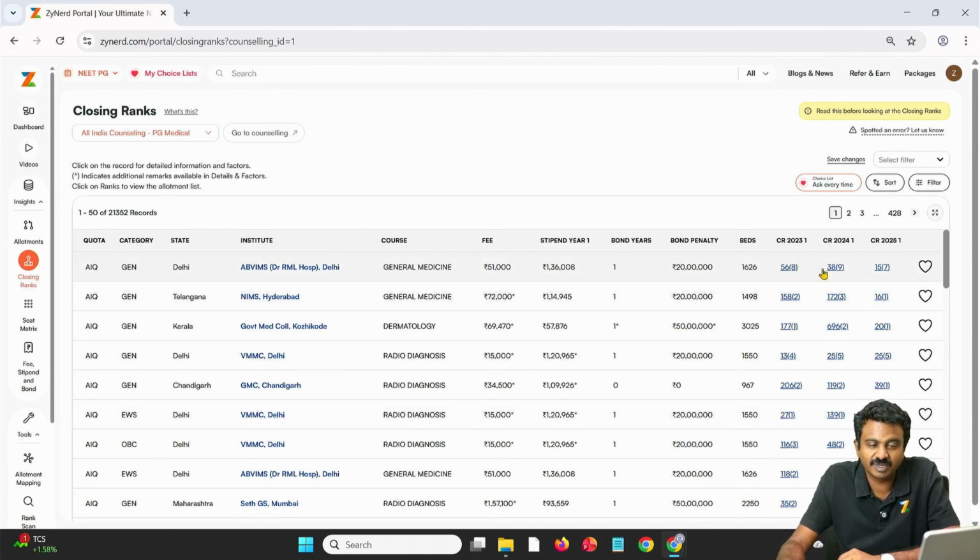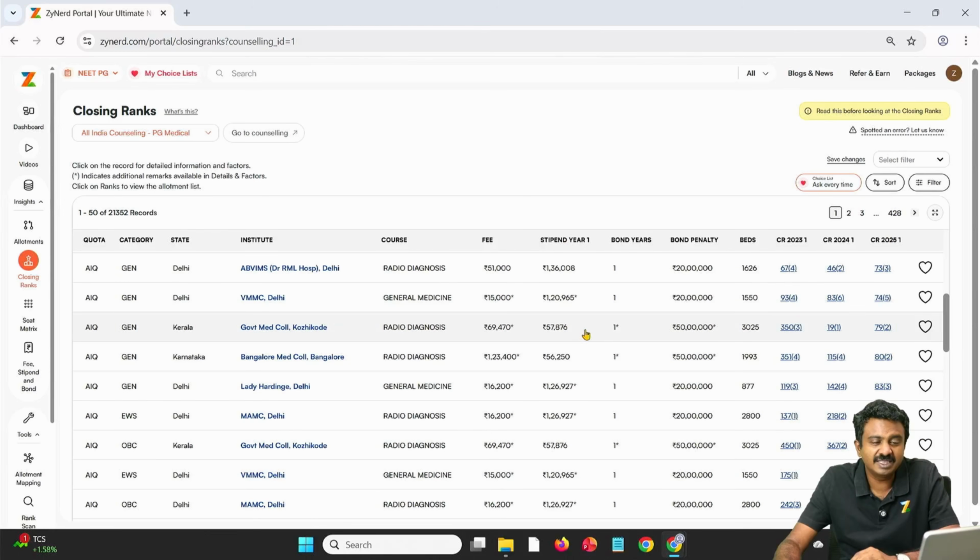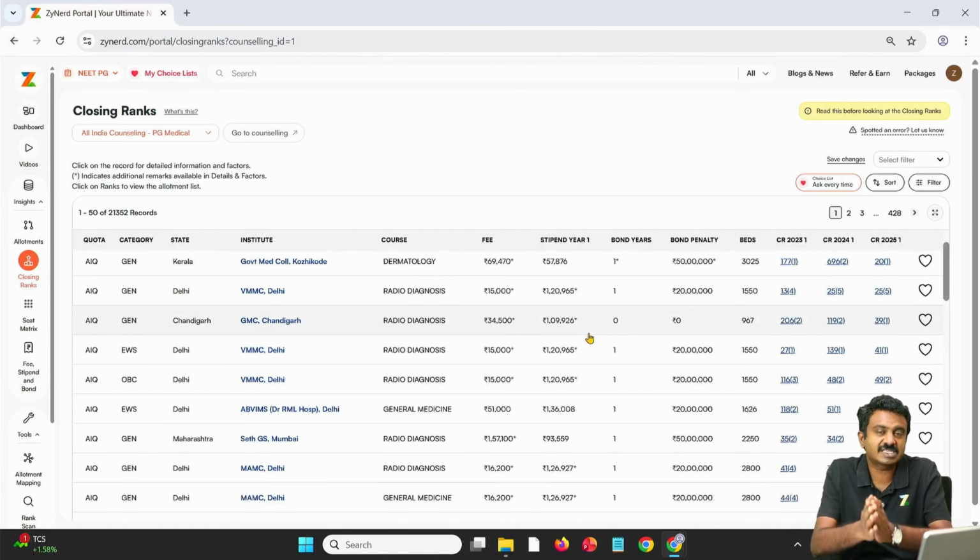Basically it says that in round 1 of the previous year it closed at this, but there was high competition for, let us say, ABVMS general medicine, which closed at 15. Similarly, for every seat you will see whether there has been movement, or less movement, between round 1s. You can also extrapolate based on 2024 round 2s how much shift happened, etc. Primarily the shifts happen because of two reasons. We'll start with that part.